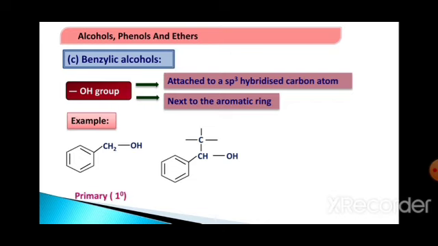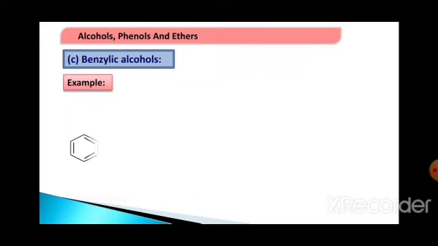Hence the first one is primary benzylic alcohol, the second one is secondary benzylic alcohol. Now you can think of the next one, that is tertiary benzylic alcohol, where OH is attached to a tertiary benzylic carbon.